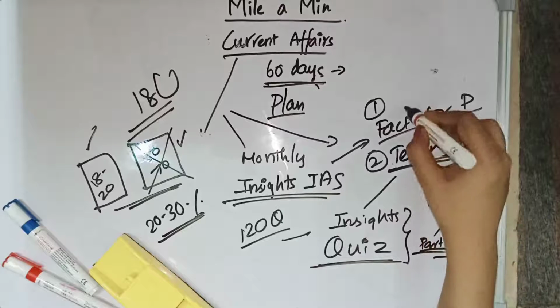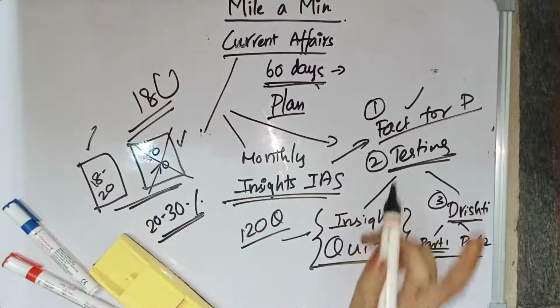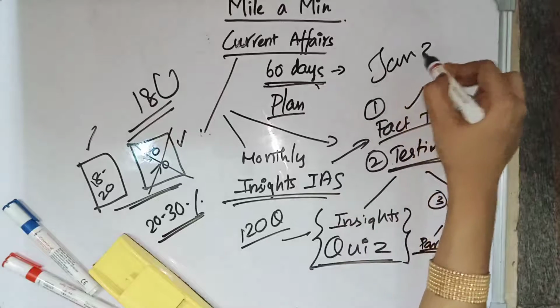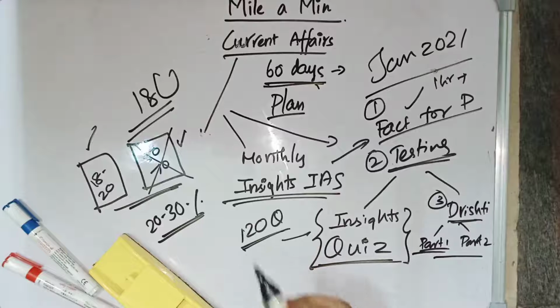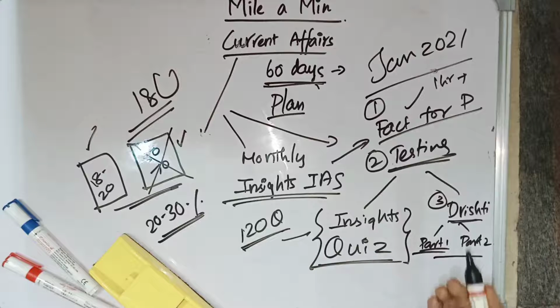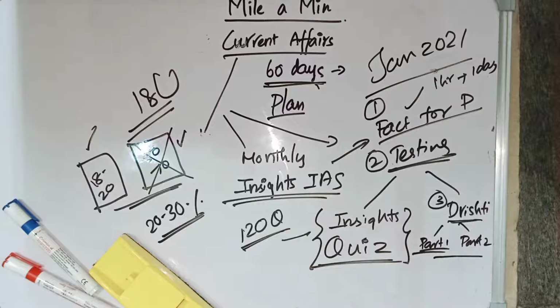After completing this Fact 4 Prelims, Insights Monthly Current Affair Quiz and Drishti Part 1 and Part 2 tests, you are ready for that particular month. Say if you are taking January 2021, after reading the Fact 4 Prelims within 1 hour and after solving these 120 questions from the Insights Monthly Current Affair Quiz, which might take 1 day, and if you need to check all the answers and remember all those answers, it will take around 1 day. And after that, solve the Drishti Part 1 and Part 2, take 2 tests, and after all this, you will be ready for that particular month.